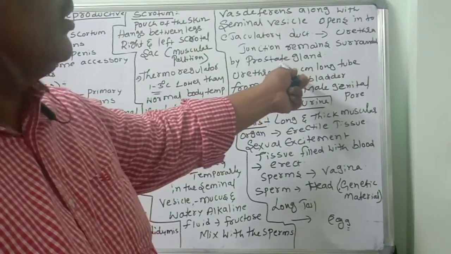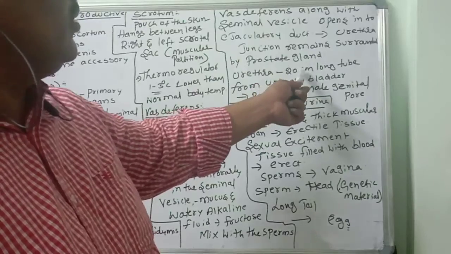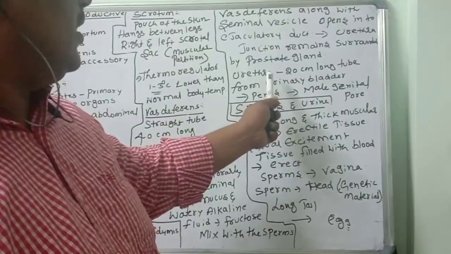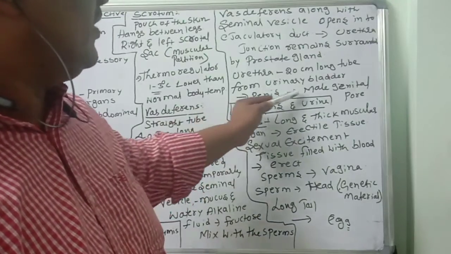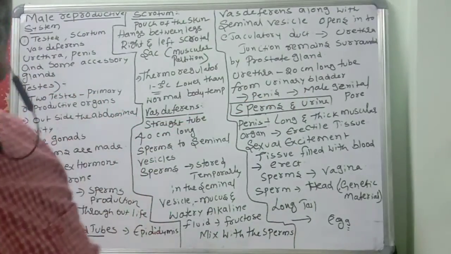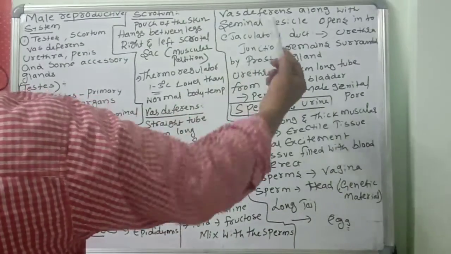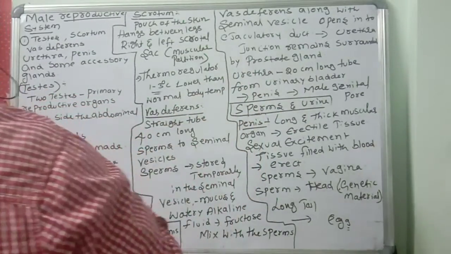Very important: the urethra is 20 centimeters long. From the urinary bladder, the urethra will come, pass through the penis and open into the male genital pore. The main function of the urethra is to carry the sperms and urine.